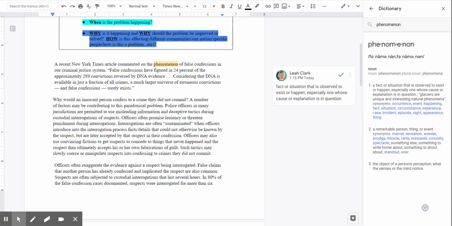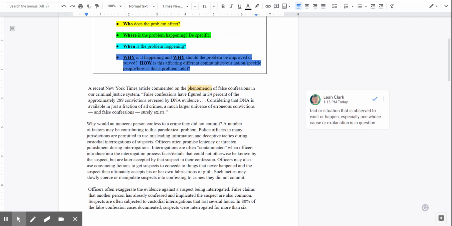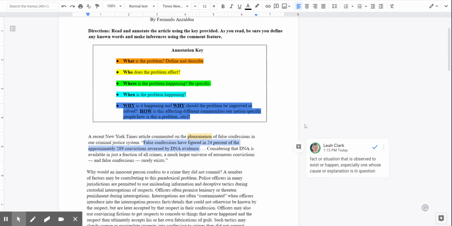So a recent New York Times article commented on a phenomenon of false confessions in our criminal justice system. False confessions have figured in 24% of the approximately 289 convictions reversed by DNA evidence. Considering that DNA is available in just a fraction of all crimes, a much larger universe of erroneous convictions and false confessions surely exists. So this fact or statistic right here about the 24% of the 289 convictions reversed by DNA evidence, this tells me who is affected by this problem.